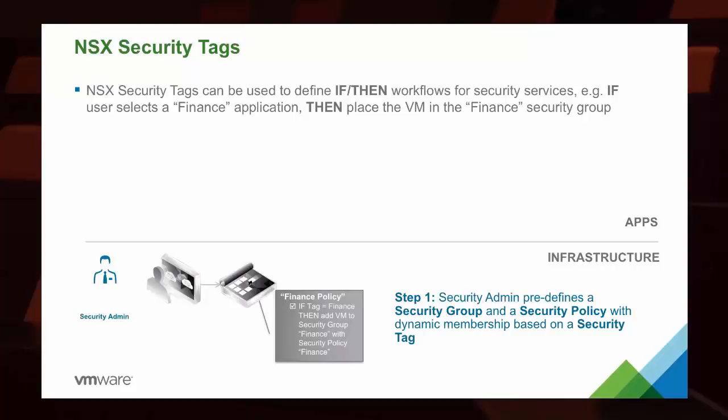So now we've got the security admin who's predefined a group and a policy with a dynamic membership based upon a tag. If the tag exists, then add it here and secure it this way.